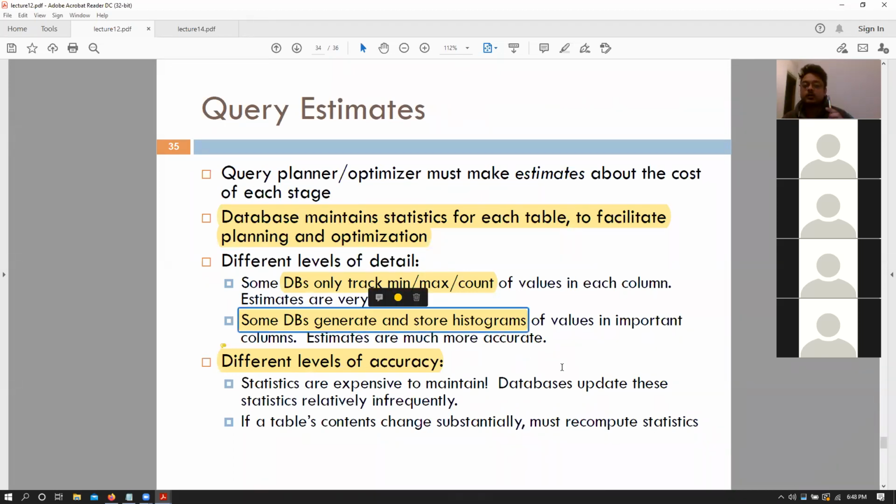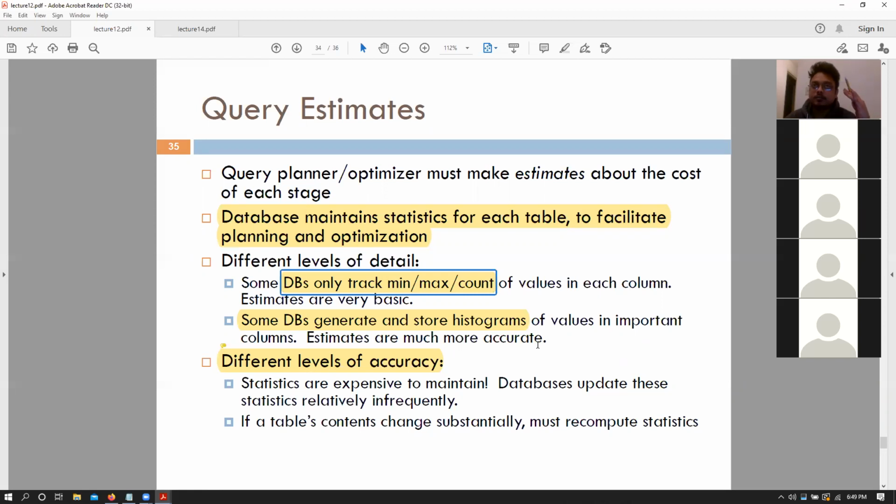For individual attributes, databases might even maintain histograms for those values so that we know which attribute is more likely to be used in a where clause. But some simpler databases just track the min, max, and the count of the attributes. But at the end of the day, it needs to measure the cost required in order to execute a particular plan.